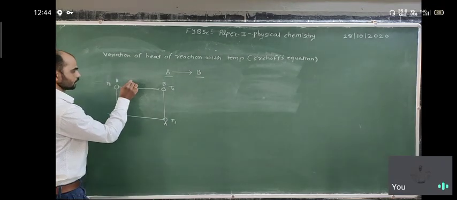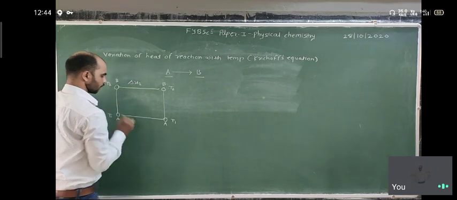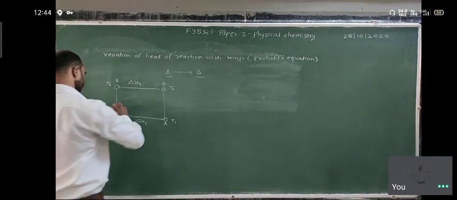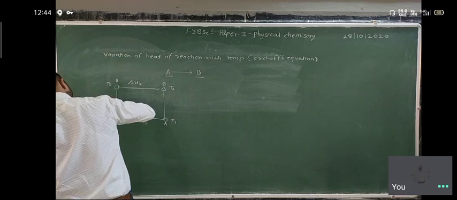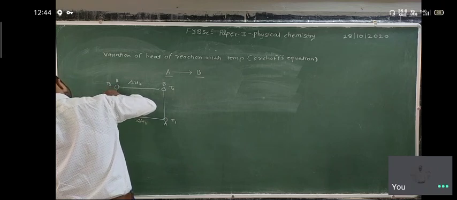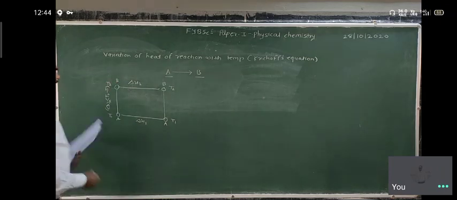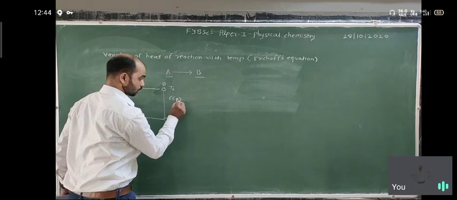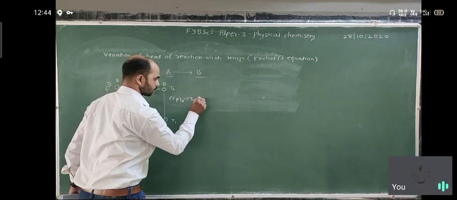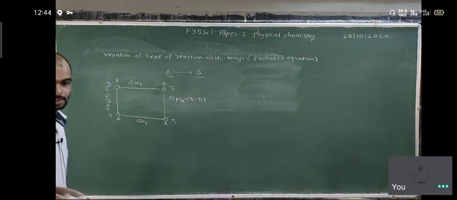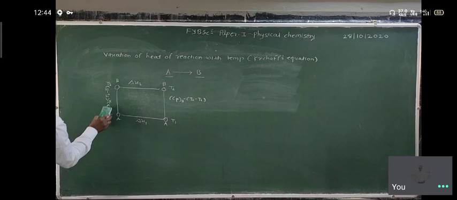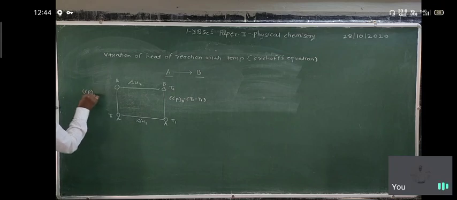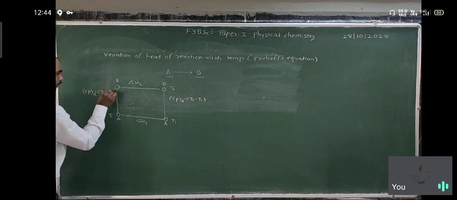So here is the change in temperature, delta H2, here is delta H1. This side is the heat capacity of the reactant times T2 minus T1, and this side is the heat capacity at constant pressure of B times T2 minus T1. I write here Cp of reactant A times T2 minus T1.